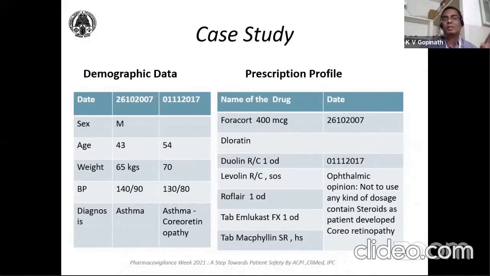Even if it is not treated properly, there is a possibility of irreversible blindness. So immediately he suggested not to use steroids in any form. Generally in asthma, we have oral, injectables, nebulization, and even DPI and MDI. This patient is depending on MDI. Only 10% of the oral drug reaches the systemic circulation. Even so, because of the chronic disease, there is cumulative toxicity. These types of activities we are really missing in the hospitals because of the lack of clinical pharmacy people. Next slide.